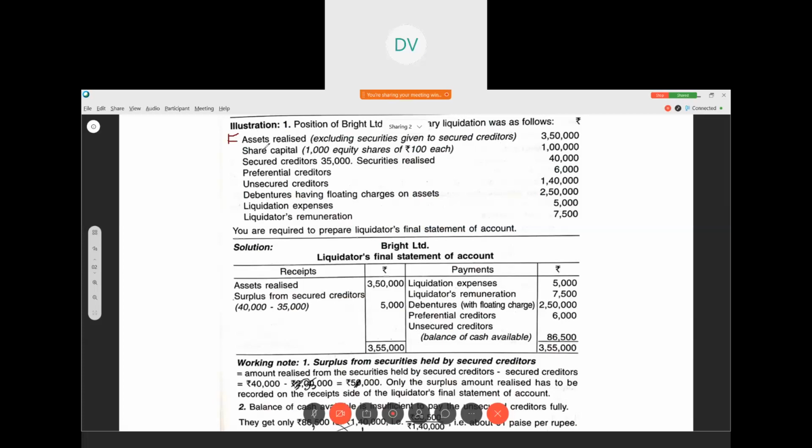for making the payment, we have to see whether there is a surplus or a deficiency. Here the balance of cash available is 17,857. But what is the total amount of unsecured creditors? 31,000. Correct? So it is less than the amount required.